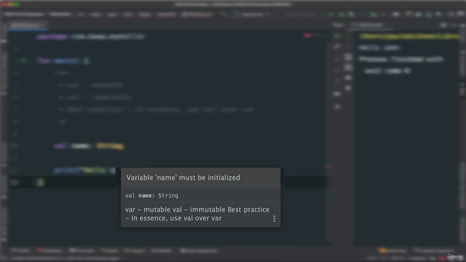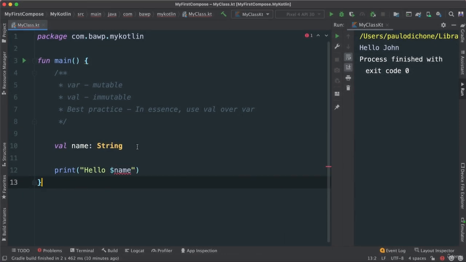Let's hover over. The variable name must be initialized. So even though I have said that the type that is expected to be inside of our name is going to be string type, so this is a type, meaning what kind of contents are expected to be held in the val name, we still have to do some more work to initialize it. Which means even though we said what type, we need to say, okay, we initialize with something, so it's not nothing. Okay, so here I'm going to say James, for instance. Okay, this is one way of doing it.